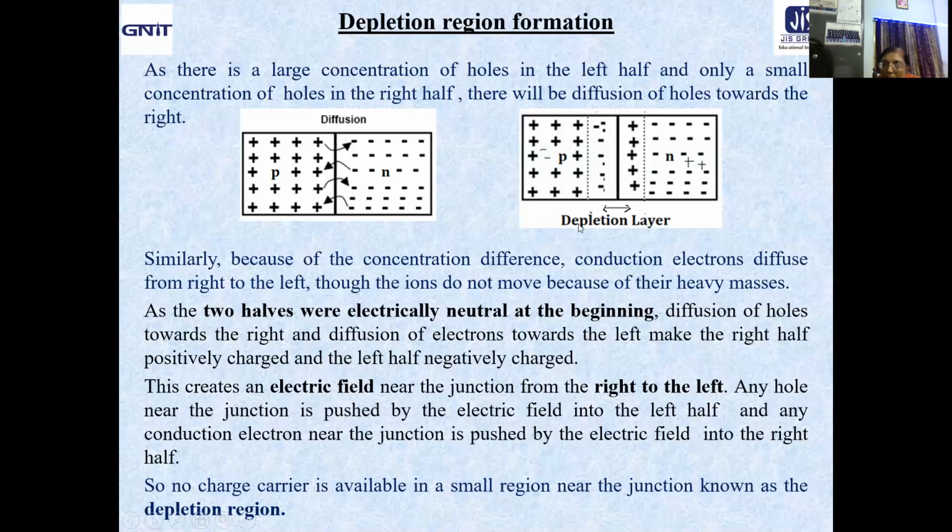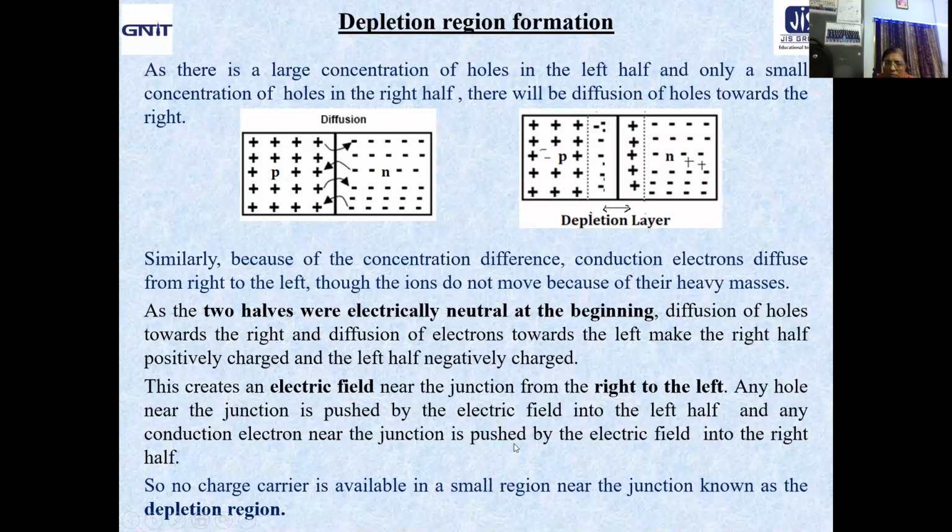It is called depletion layer because it is depleted of any type of charge carrier, either positive or negative. So students, I hope you now understand how the PN junction is formed and how the depletion region is formed in the PN junction.